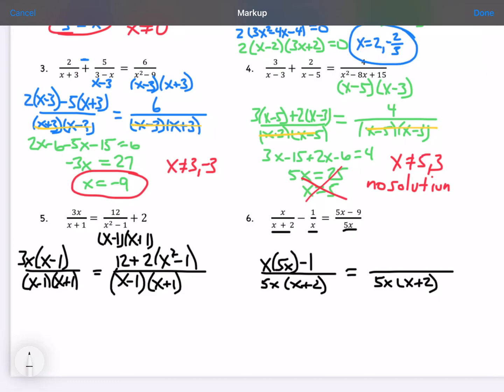The 1 needs to multiply by a 5 and x plus 2. And this last one, 5x minus 9, needs to multiply by the x plus 2. And so that's how we would set it up, and we can cancel out the denominators and work them out. And my guess would be the x squareds will cancel away eventually.